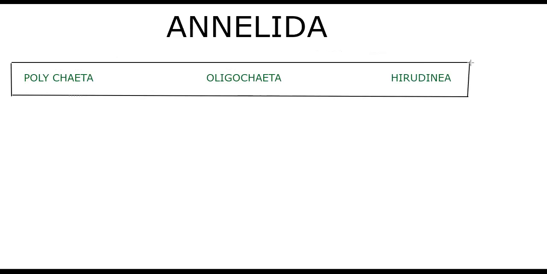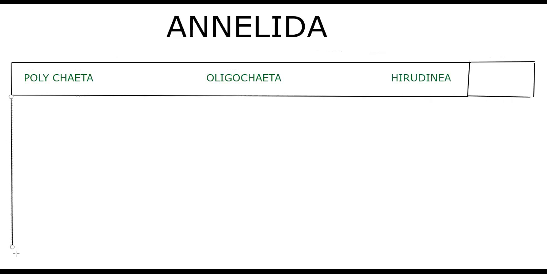So: triploblastic nature, bilateral symmetry, organ system grade of organization, fate of blastopore is mouth, type of cleavage is spiral and determinate, type of embryo is mosaic embryo.